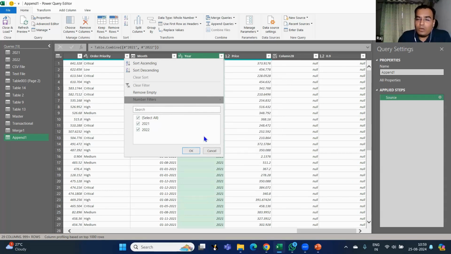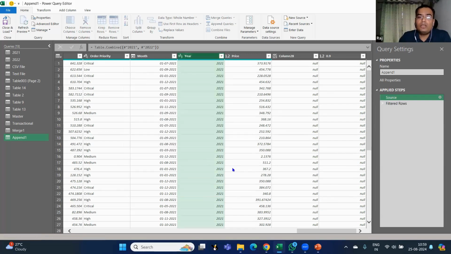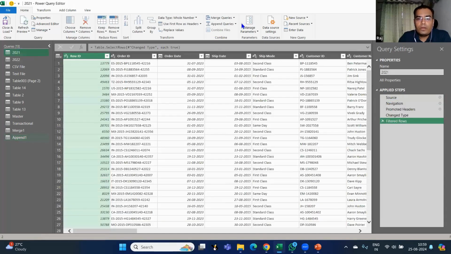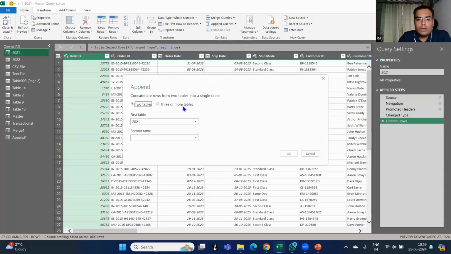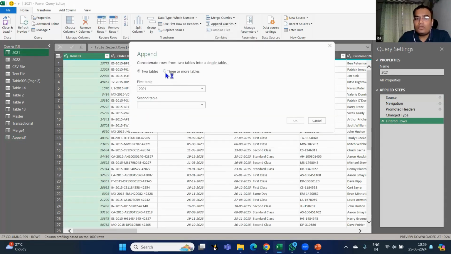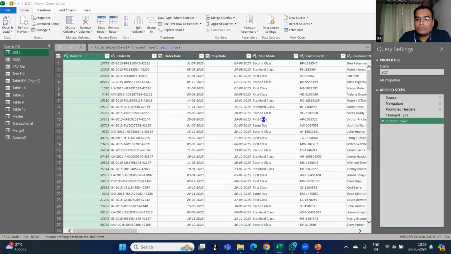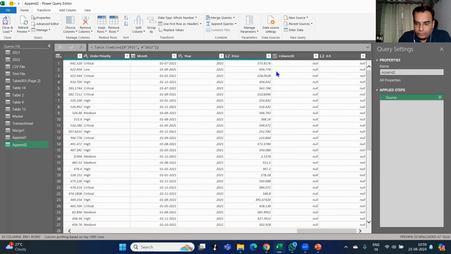Now, this was for two tables. If I want to do it for more than two tables, there is another option. Okay. Here also, if you go into 2021, go into append queries as new. Here, see, there is a three or more tables option also. Just click on that. So see, as many tables as you want, you can keep on adding the tables here. And once you are done with that, you just click on OK. So see, the tables are added.